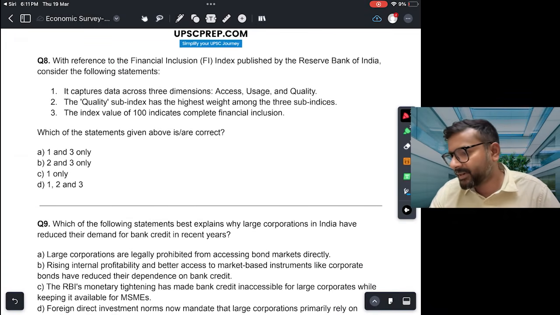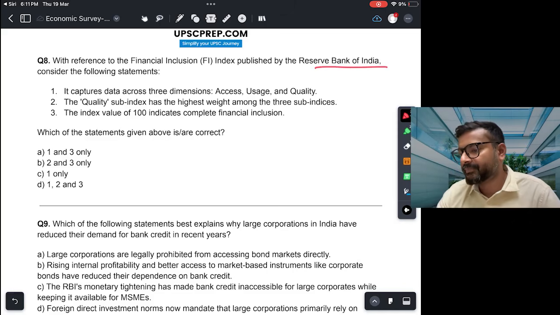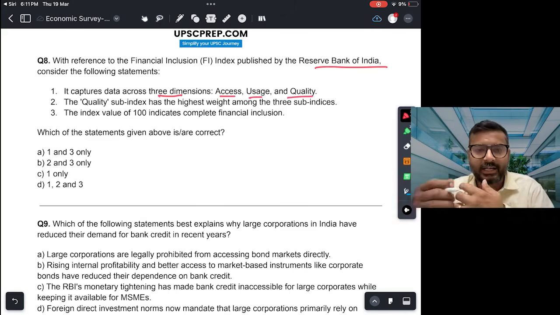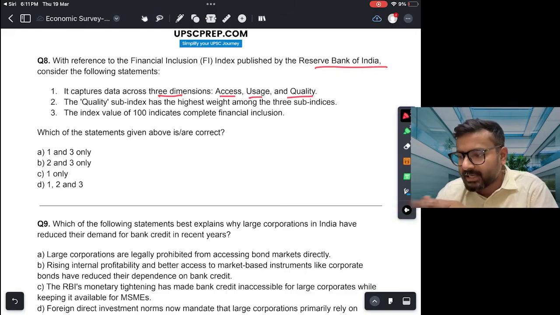With reference to the Financial Inclusion Index published by the Reserve Bank of India, consider the following statement. It captures data across 3 dimensions: access, usage and quality. This is correct. जो Financial Inclusion Index है RBI का, वो 3 dimension में data collect करती है. How much is the access, how much is the usage, and what is the quality of data. Okay. The quality sub-index has the highest weight among 3 sub-indices.